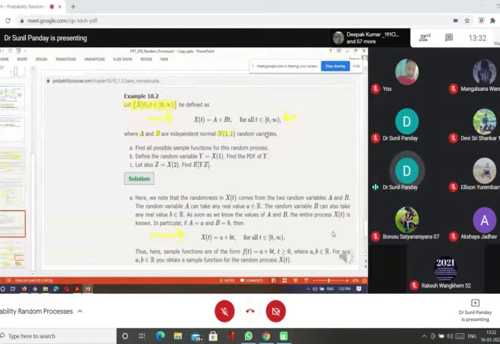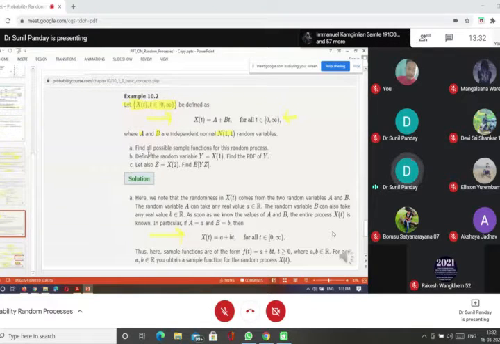So here mu is 1 and sigma squared is also 1. This is one more piece of information: A and B are independent. So the randomness comes from A and B, and A and B follow a normal distribution with mean 1 and variance 1.